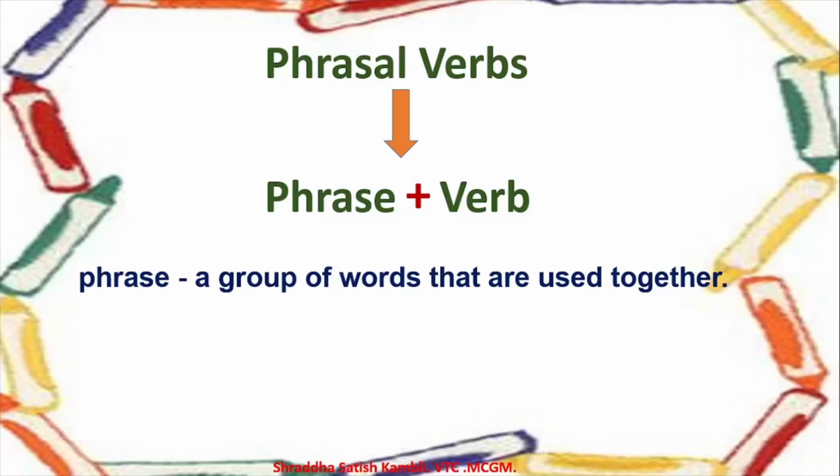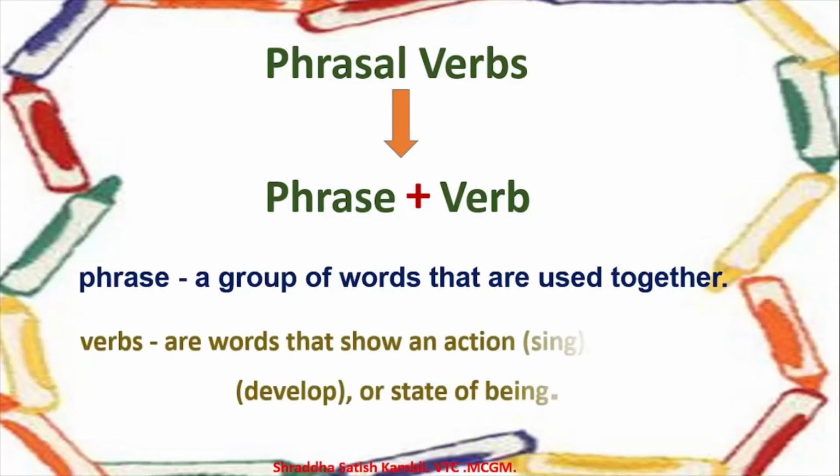Alright, now what are verbs? We all know that verbs are words that show an action. For example, singing is a word which is a verb. Then you have occurrence. For example, we say development, so that is a verb: develop. When someone develops, when something occurs, that is a verb. And a state of being.